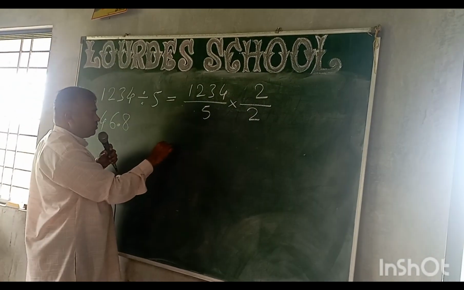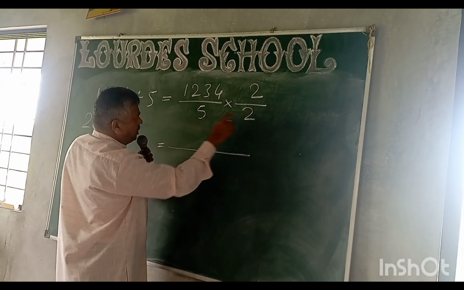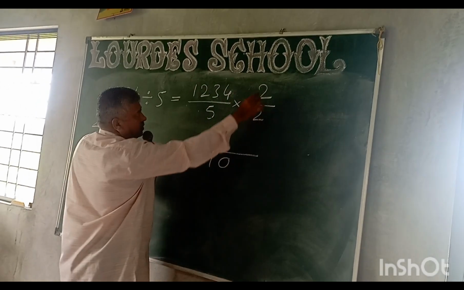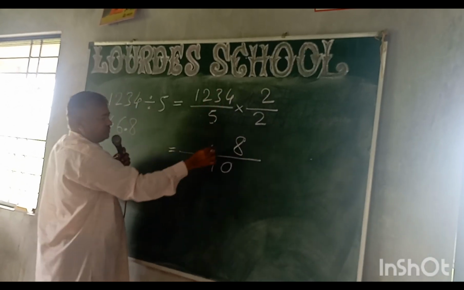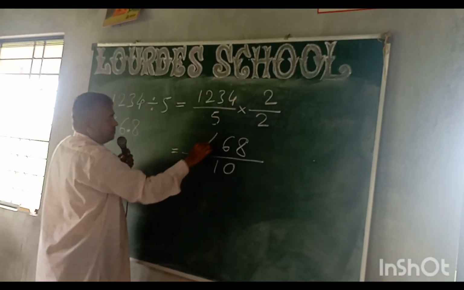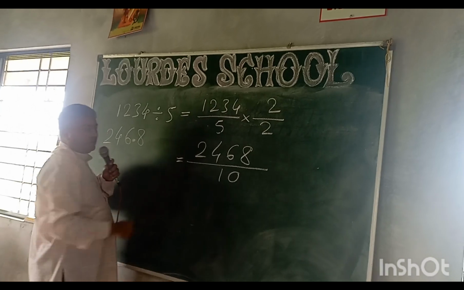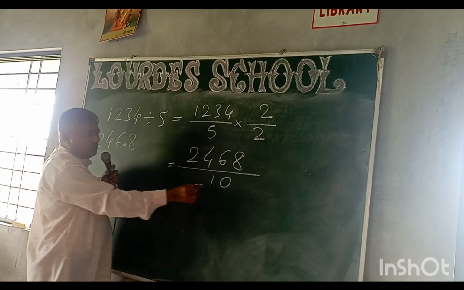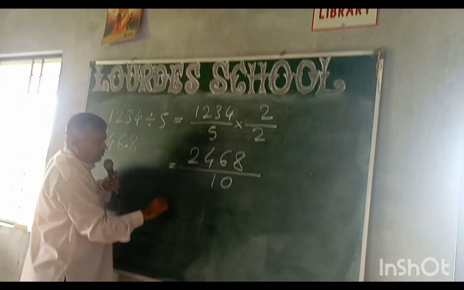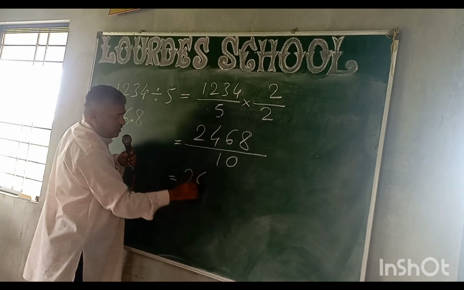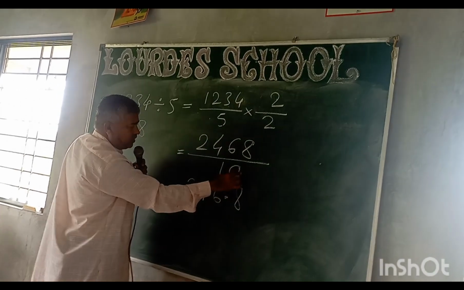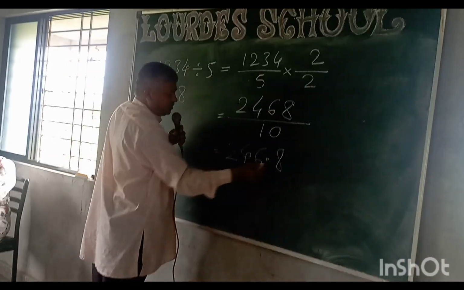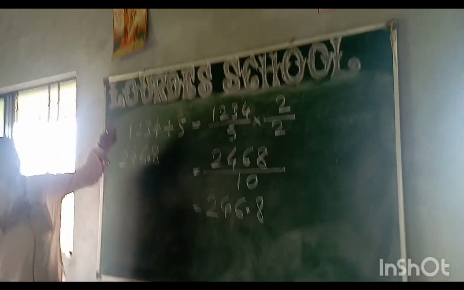Then next we do 5 to 10, and 2 for the 6. Now here is a single 0. We have to take the decimal leaving the single 0, single digit. That's the answer. This is the school method.